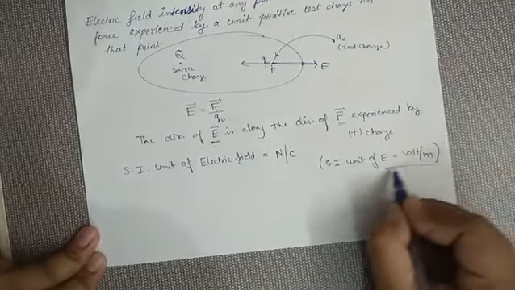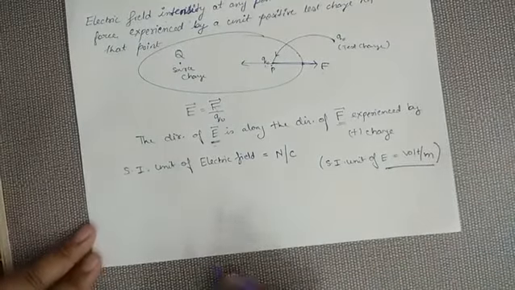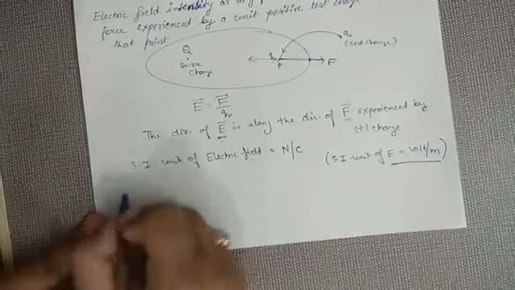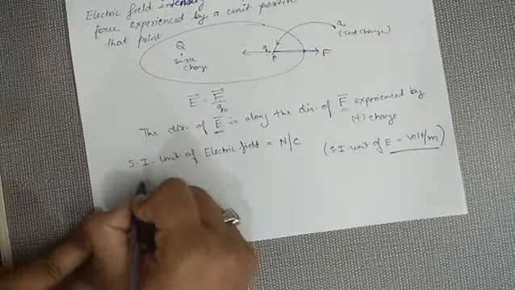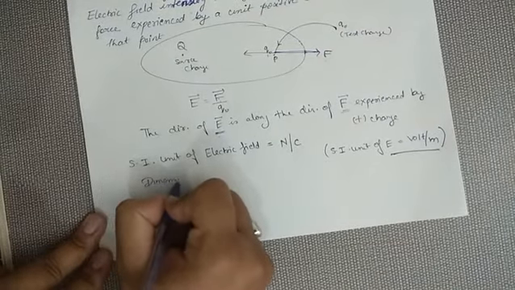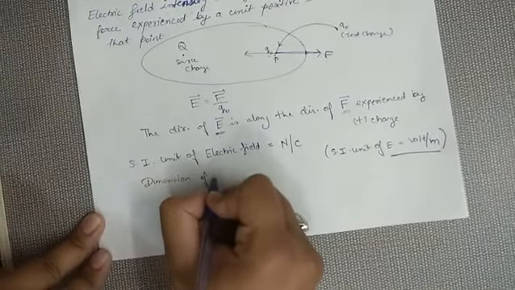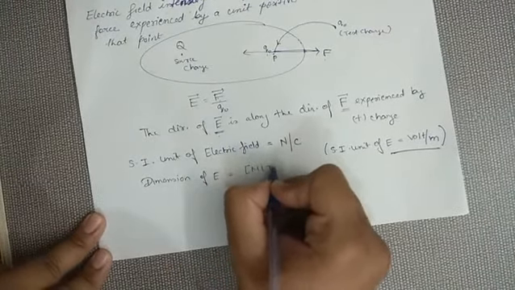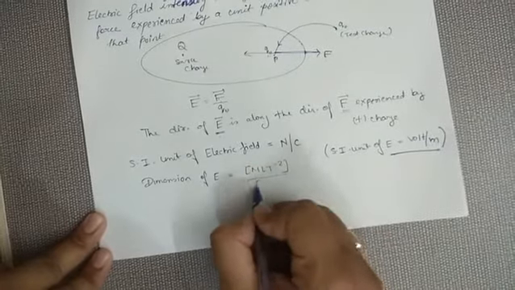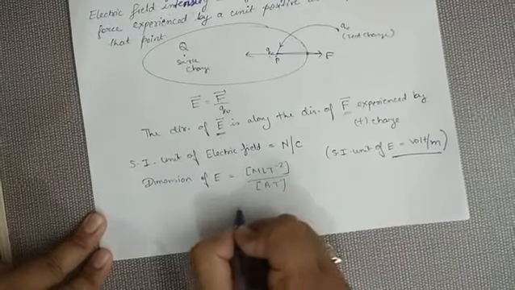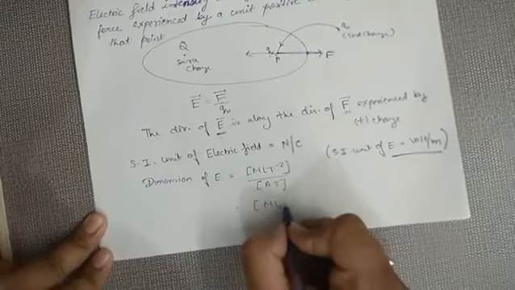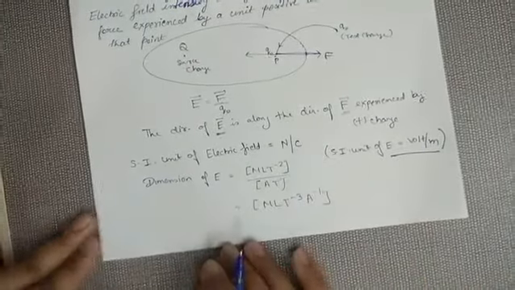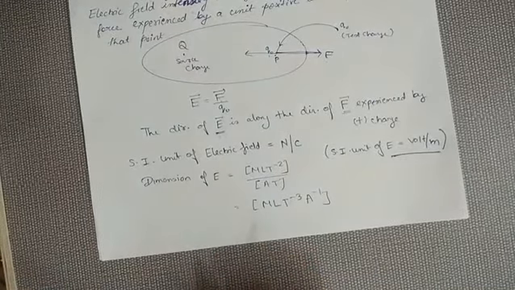This unit we are going to discuss in upcoming chapters, but right now we just learn that electric field is Newton per Coulomb. The dimension for Newton, that is force, is M L T to the power minus 2, and the dimension for charge is A T. So we get the dimension of electric field as M L T to the power minus 3 A to the power minus 1.